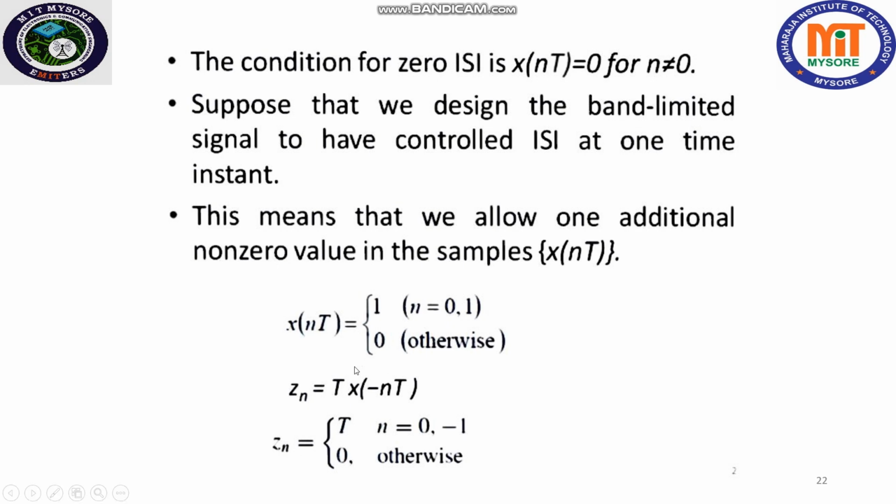Now let us define a function Zn, which is equal to T times x of minus nT. Then by substituting n values, we get Zn is equal to T if n is 0 or minus 1, and Zn is equal to 0 otherwise.